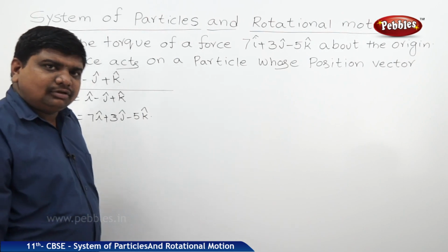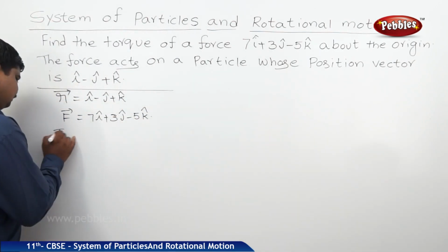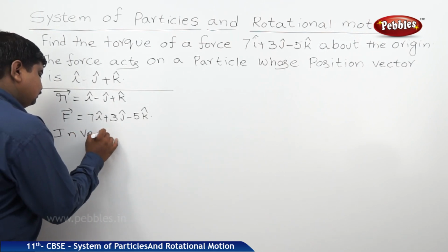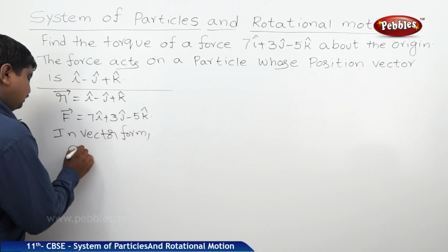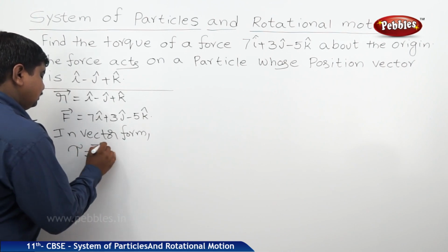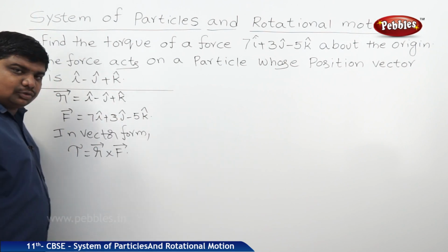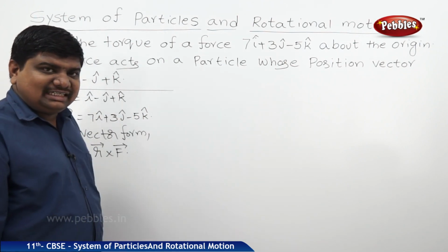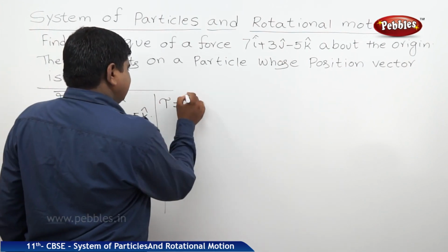In vector form, torque is defined as R bar cross F bar. So in vector form, we can write tau is equal to R bar cross F bar. To find out the cross product, we should use the determinant method.